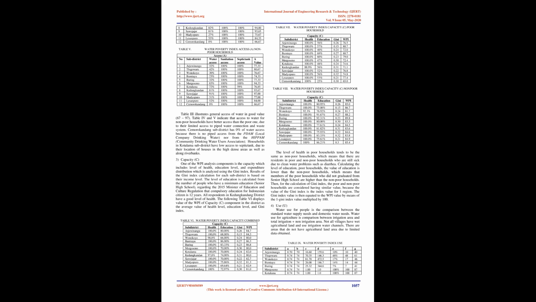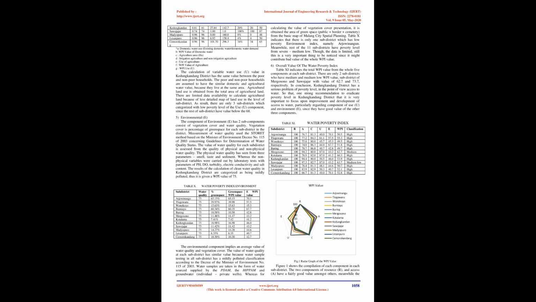2. Access, A. All households in Kedungkandang District are served by clean water for their daily needs, but some people still use dug wells as their access to clean water. Access to clean water is declared good, not poor, if every house uses piped water from the PDAM, local company drinking water, or the HIPAM, Community Drinking Water Users Association.